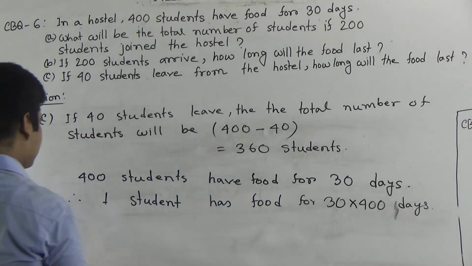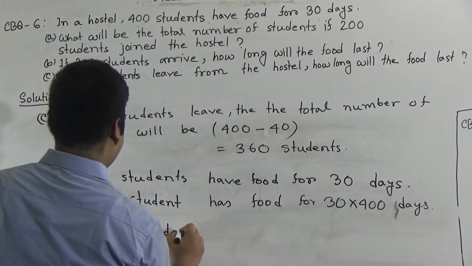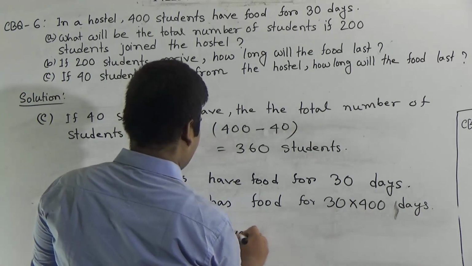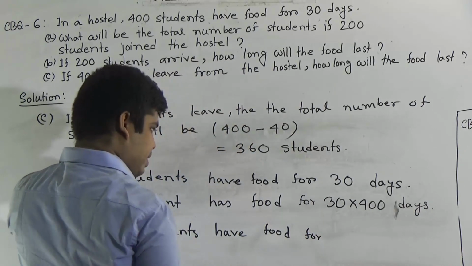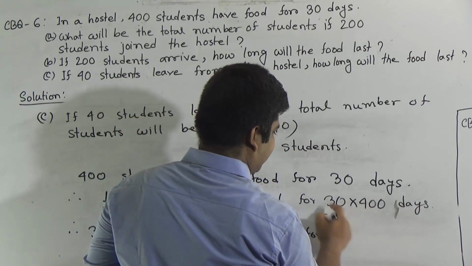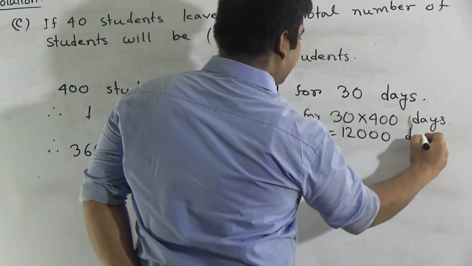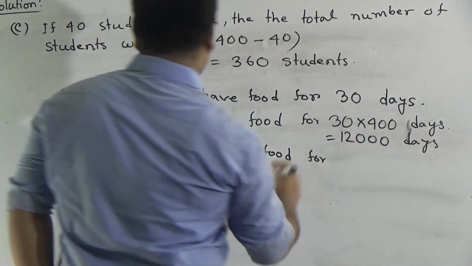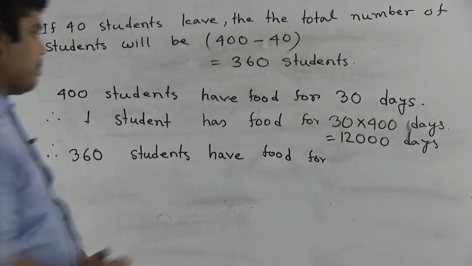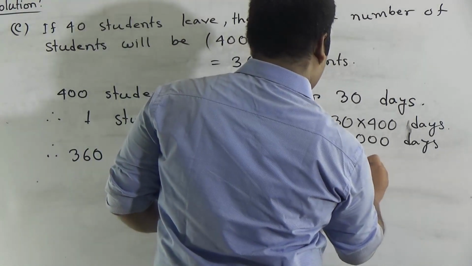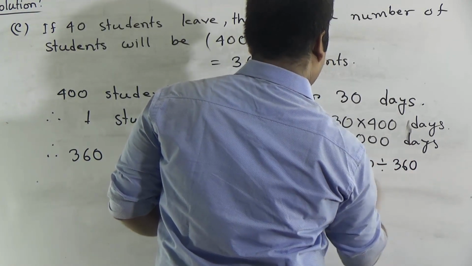Now therefore 360 students have food for, by the students, if we multiply these two numbers, 3 4s are 12, and this 30 is here, and now 360 is greater than 1. For this reason division will happen. That means this 12,000 divided by 360 days.